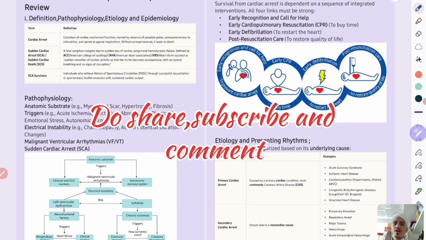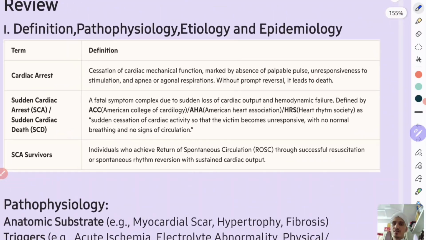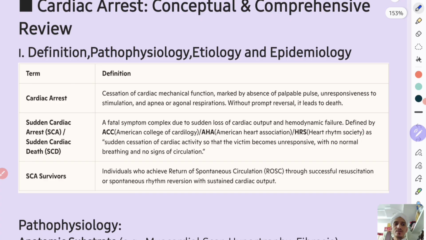Today we will discuss the topic of cardiac arrest. Okay, so let's begin with the name of Allah. So, what is cardiac arrest? A conceptual and comprehensive review. First, we will discuss the definition, pathophysiology, etiology, and epidemiology of cardiac arrest.